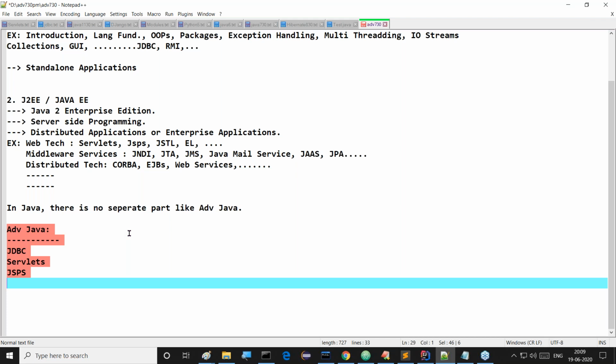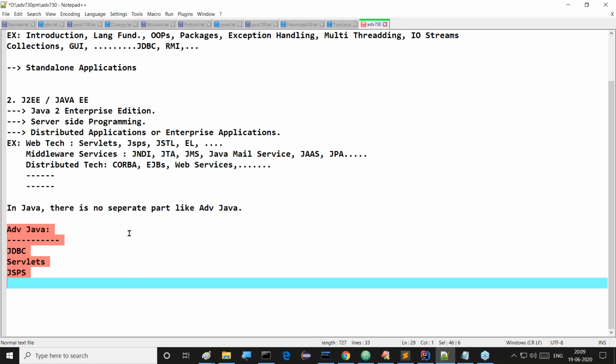As you are the professionals and the technical persons, we have to understand the right terminology in our content. But the unfortunate thing is, people in Ameerpet are discussing this advanced Java with this syllabus. That's okay. But the unfortunate thing is, a number of small companies outside also use the same terminology. Advanced Java means which one? JDBC, servlets, and JSPs.